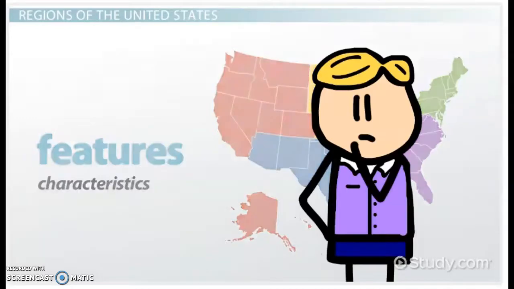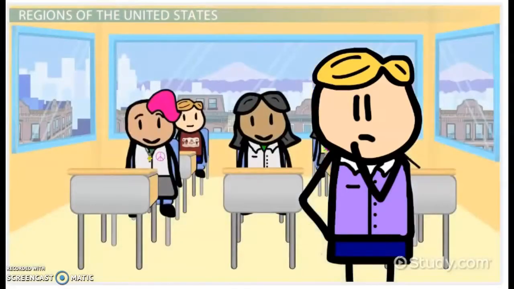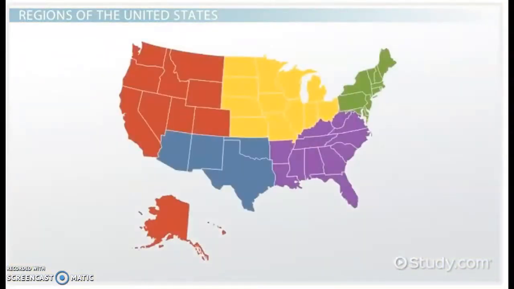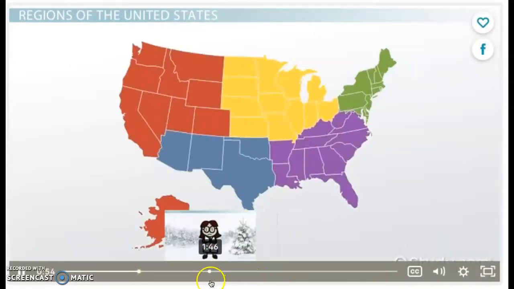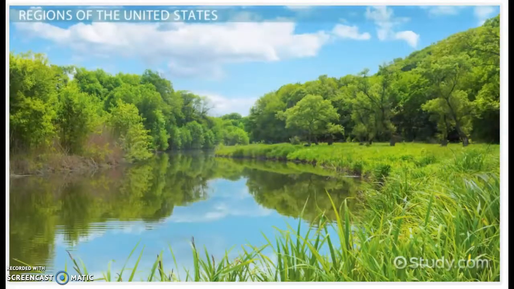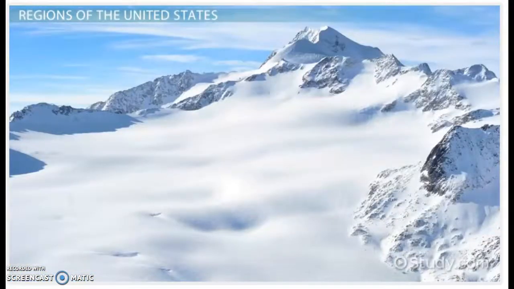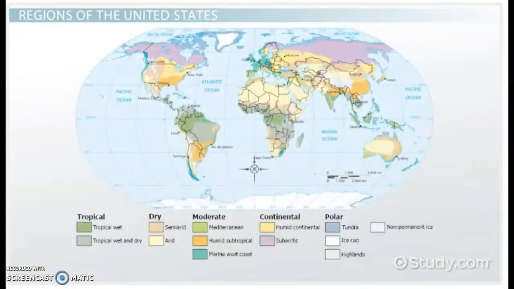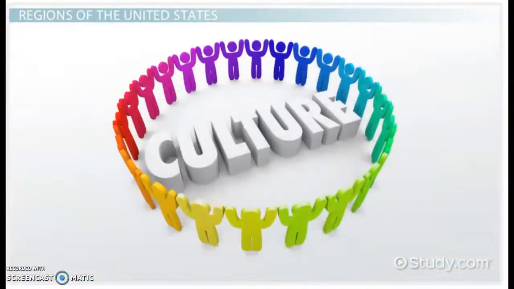It is like taking all of the kids in your class and sorting them by a common characteristic, like hair color. Only with states, we look for common features such as where each is located in North America. The location also plays a big part in what types of natural resources, land features, forests, mountains, deserts, etc., climates, weather over a long period of time, or cultures can be found there.